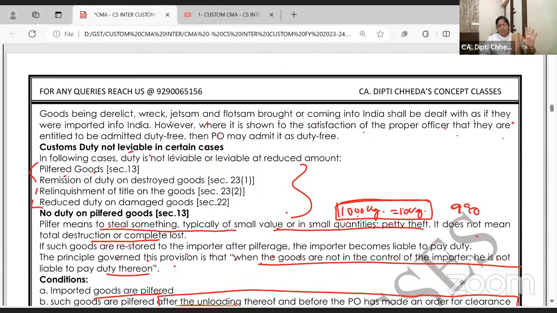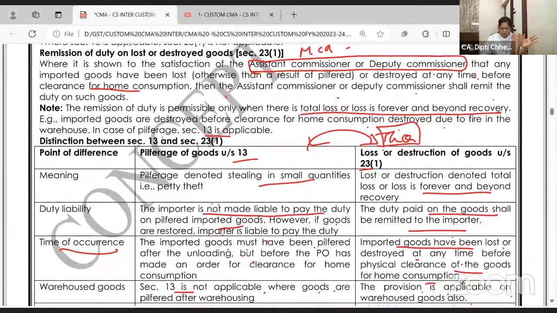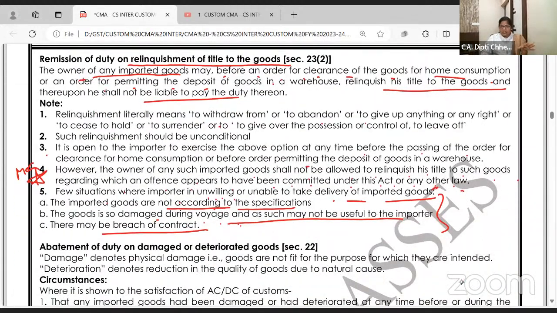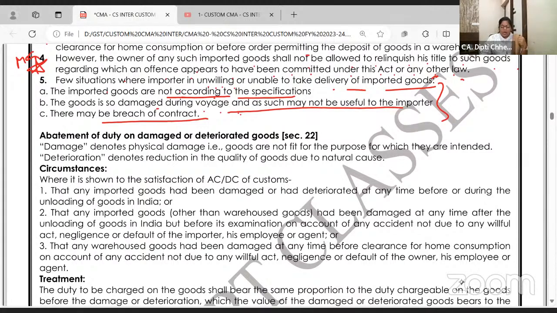Pilfered goods, no duty is payable. 100% goods destroyed, no duty is payable. Relinquishment of the goods, no duty is payable unless you have committed some offense. And last one for today now, abatement of duty on damaged or deteriorated goods.